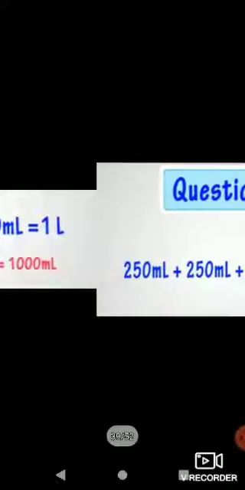Now here is a question. Can you say 2 L is how many ml? It is simple. 1 L is equal to 1000 ml. So we can say 2 L is equal to 2000 ml. Or 500 ml plus 500 ml is equal to 1 L or 1000 ml. And 250 ml plus 250 ml plus 500 ml is equal to 1 L or 1000 ml.